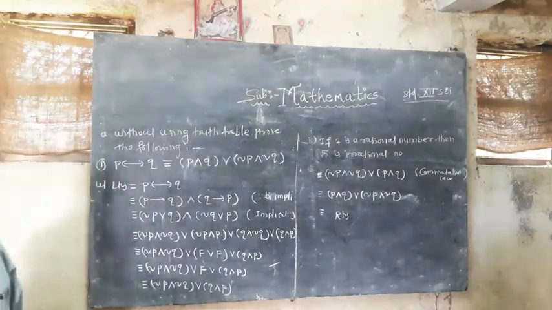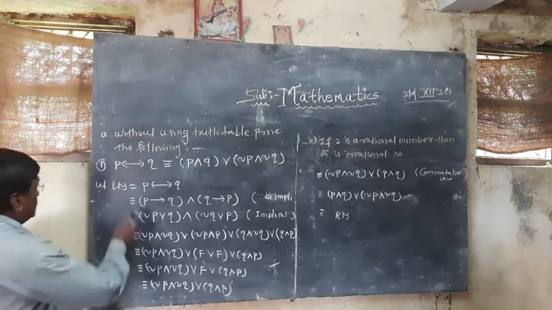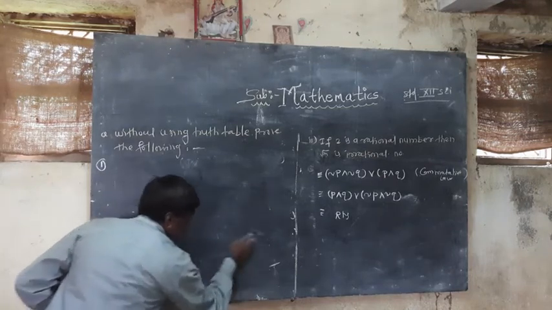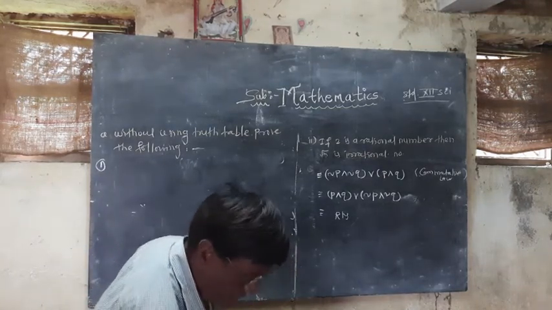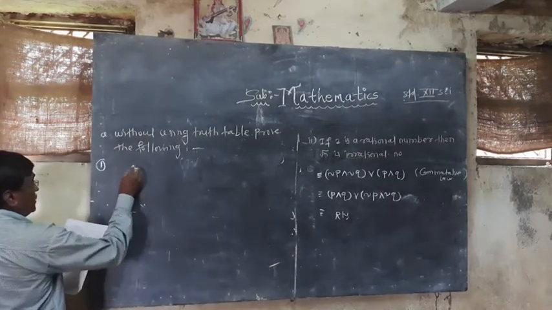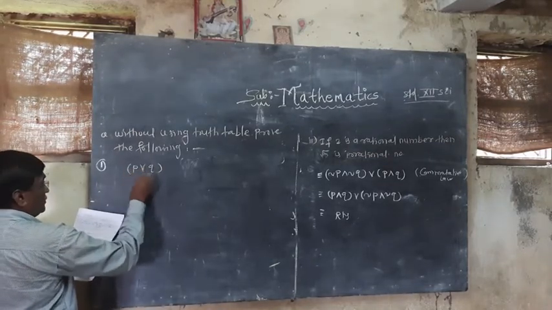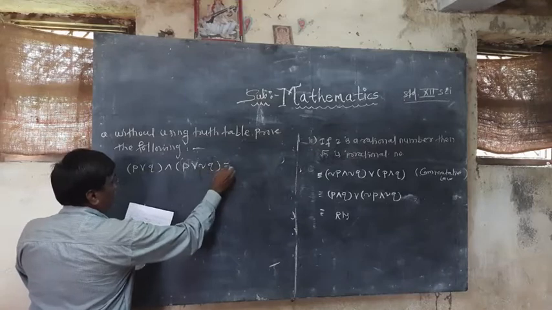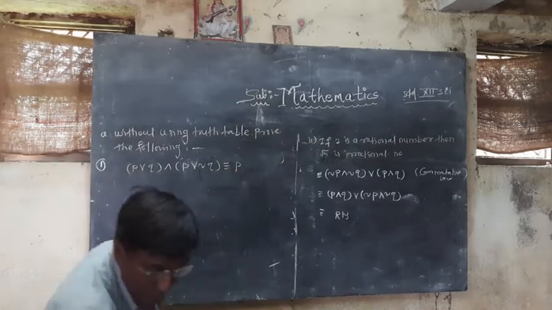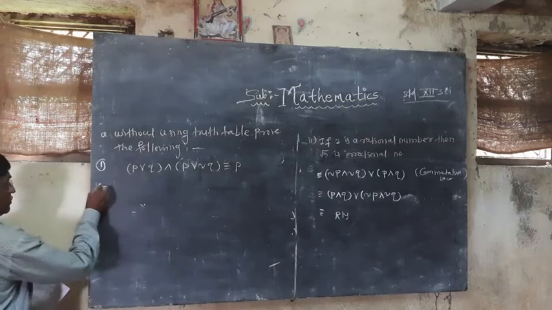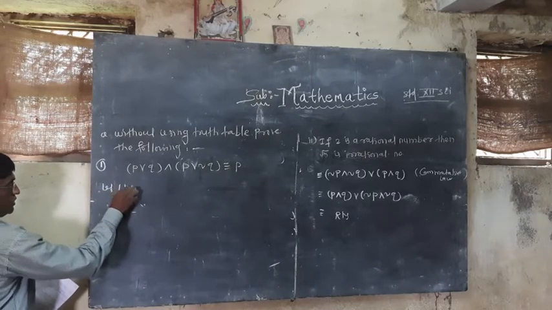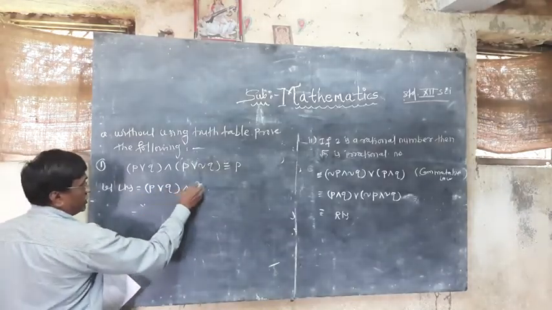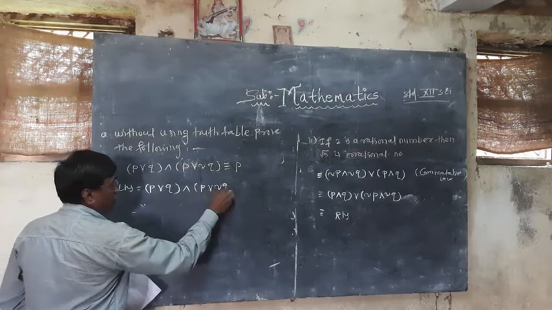Again, one more simple example. Another statement: P disjunction Q, conjunction with P disjunction negation Q, is logically equivalent to P. Here also I will consider the LHS. So LHS will be P disjunction Q, conjunction with the bracket P disjunction negation Q.